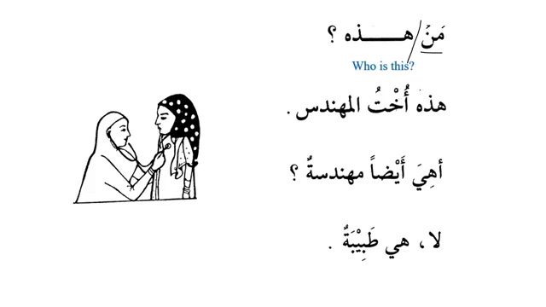And we say, hadihi ukhtul muhandasi. This is the daughter of an engineer. This is the sister of an engineer. Hadihi ukhtul muhandasi. This is the sister of an engineer. So we can see over here that hadihi is subject. It is feminine. That's why the predicate has to be feminine as well. And please remember that when we talk about mudaf ilayh, we only take the first part. We don't talk about the second part. So we have to focus on ukht and not on muhandis, because ukht is feminine.